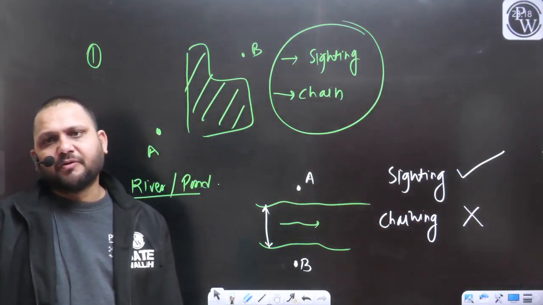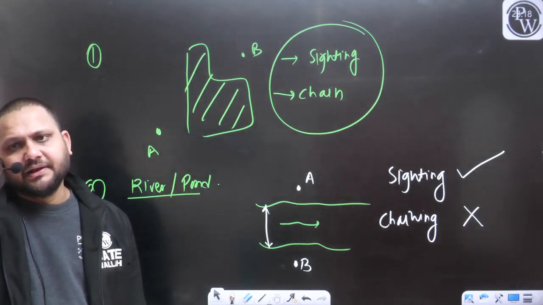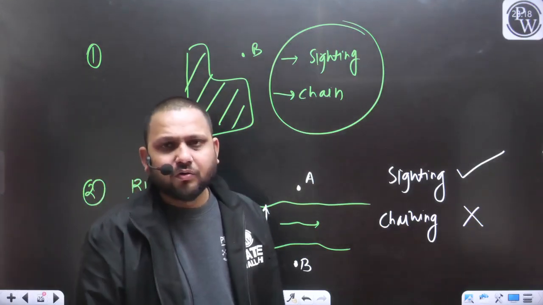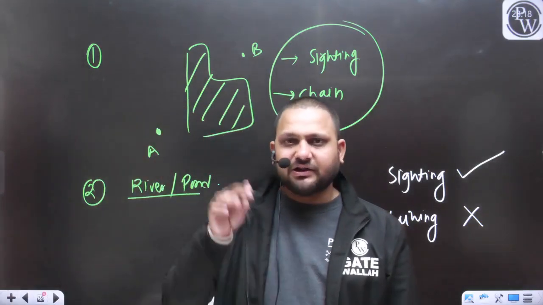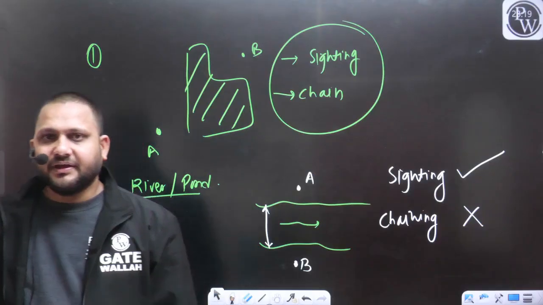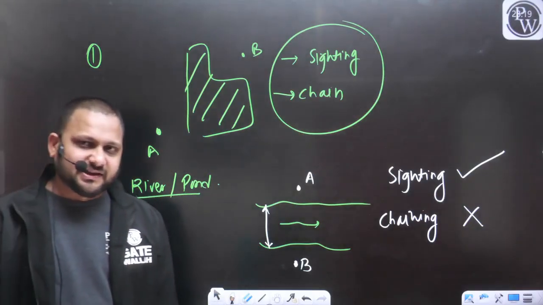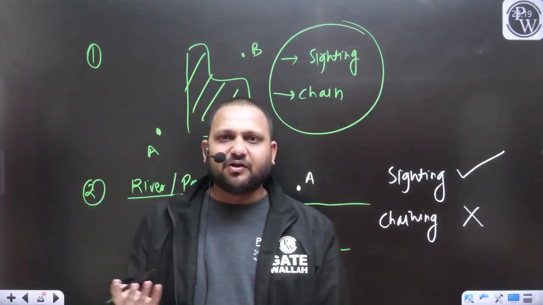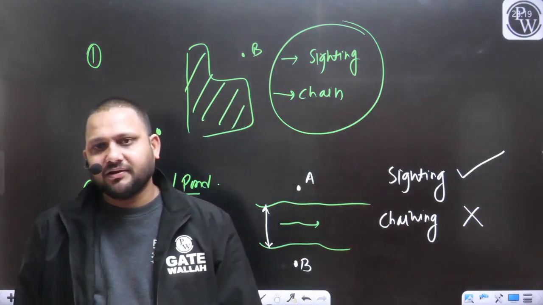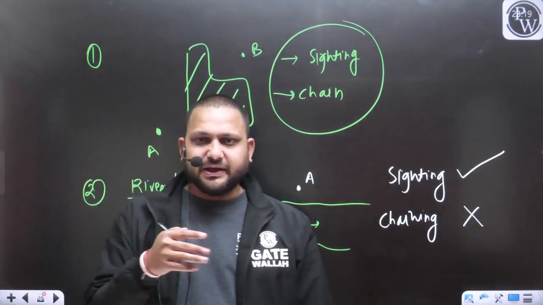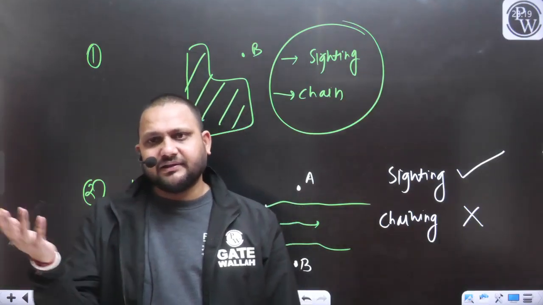Sir, if I want to perform chaining in a plain area but trees are an obstruction, can I do chaining there? No. How can you cross the tree? In that case, we will go for traversing. If there is an obstruction in chaining, we cannot go for chaining. It's very simple. If there is any obstruction due to which we cannot perform the linear measurement, no linear measurement is possible.